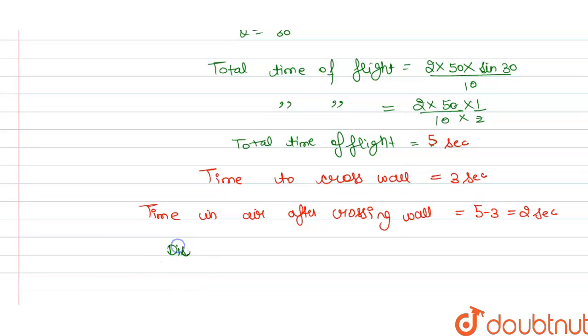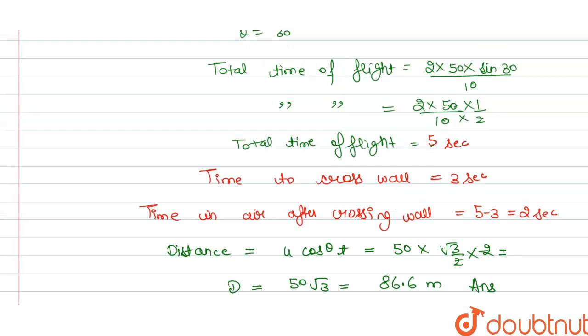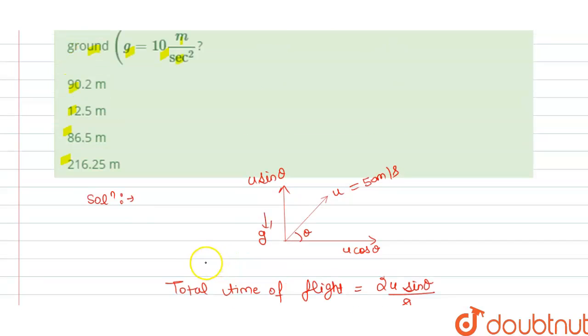So the distance beyond the wall is u cos theta into t. We have u, the initial velocity, as 50, cos 30 is root 3 by 2, and t is 2 second. So 2 and 2 cancel out, and we get distance d equals 50 root 3, which equals 86.6 meter. So this is the distance beyond the wall and this is our answer. Now we check which option is correct here. So option C is correct.